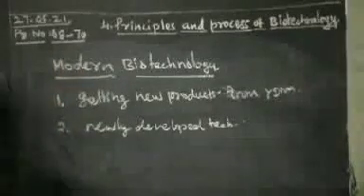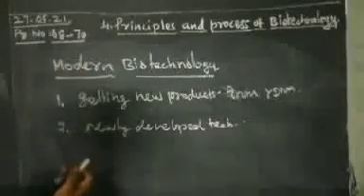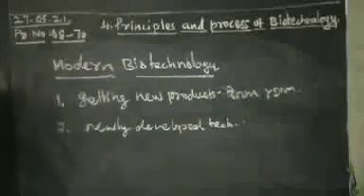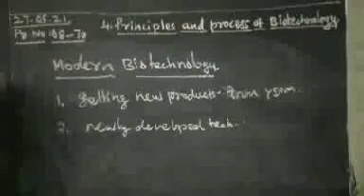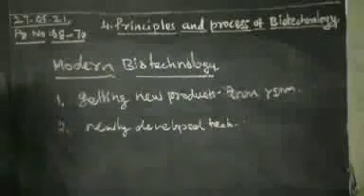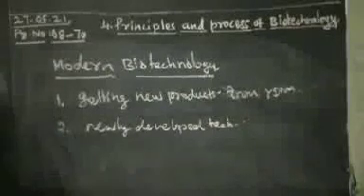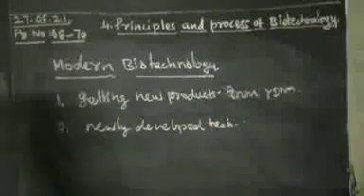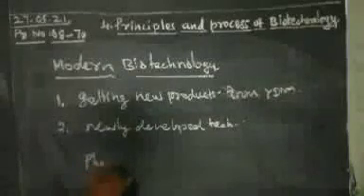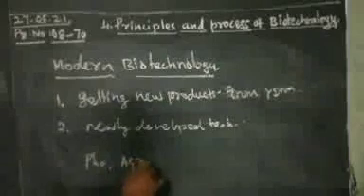Nowadays biotechnology is mostly business oriented, used in pharmaceutical companies, drug companies, beverages and agro industries.